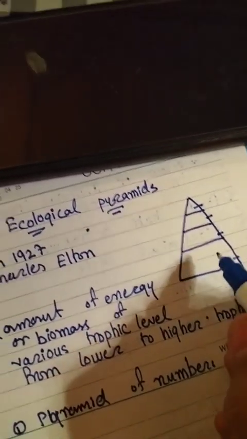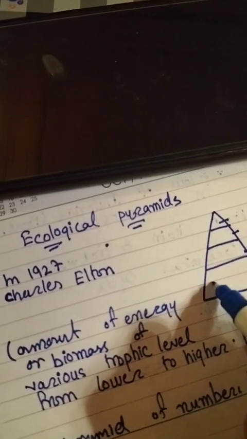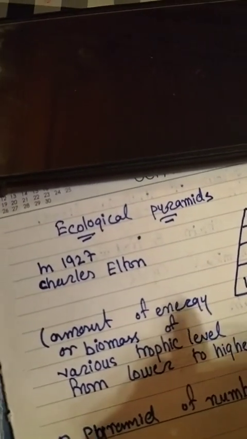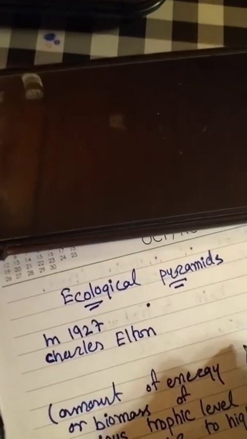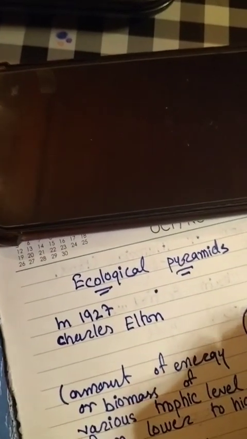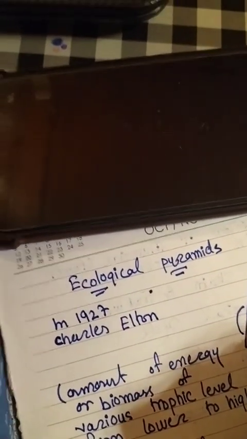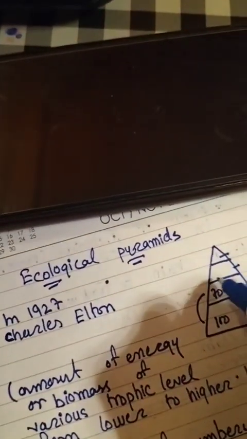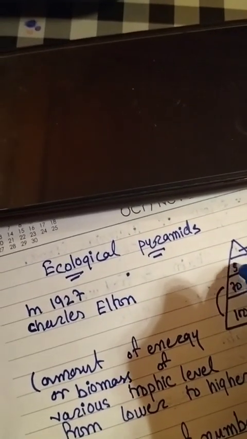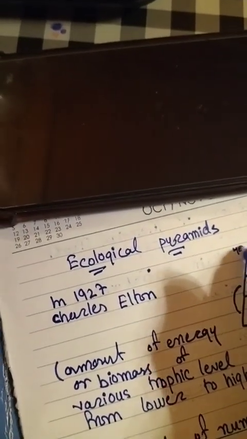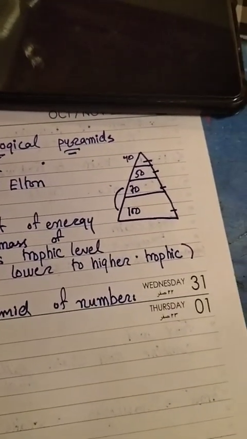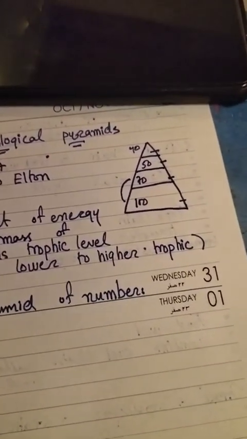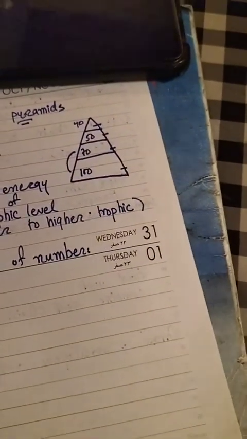Suppose in the producer we have 100 organisms, but when it goes to the primary consumer it becomes 70. Then at another trophic level it becomes 50, and here it becomes 40. Like that, the number of organisms from lower to higher trophic level is the pyramid of number.